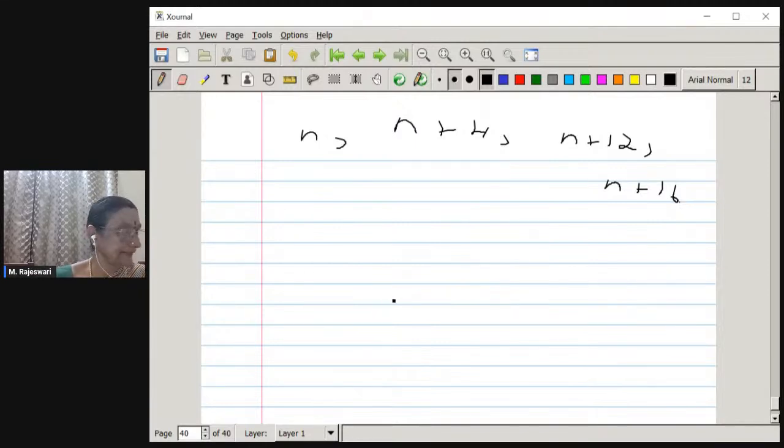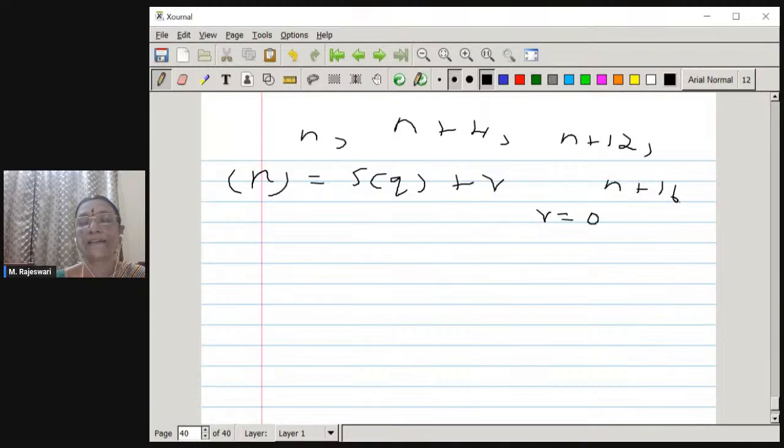So I will choose the number 5. Any number can be written as 5 times some quotient plus r, where r can take the values 0, 1, 2, 3 and 4 as per the division lemma.